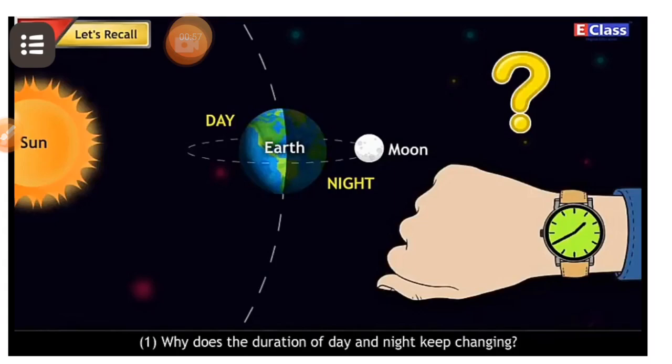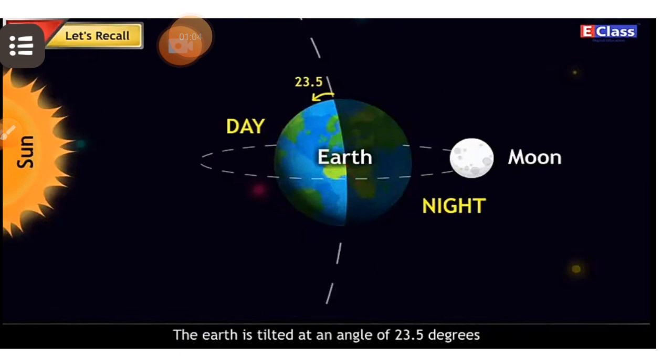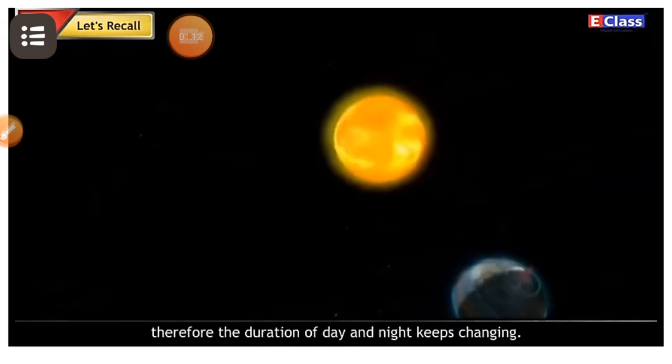Question number first. Why does the duration of day and night keep changing? Answer. The Earth is tilted at an angle of 23.5 degrees. Therefore, the duration of day and night keeps changing.